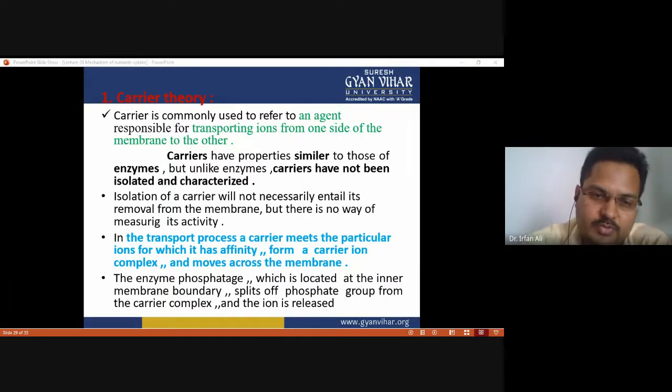In the transport process, a carrier meets the particular ion for which it has affinity. If a certain carrier has affinity for potassium ion, it cannot transport any other ion. The enzyme phosphatase, which is located at the inner membrane boundary, splits off the phosphate group from the carrier complex, and the ion is released.